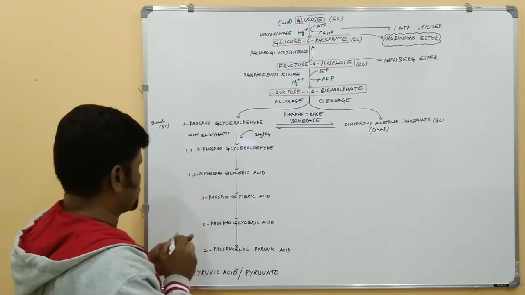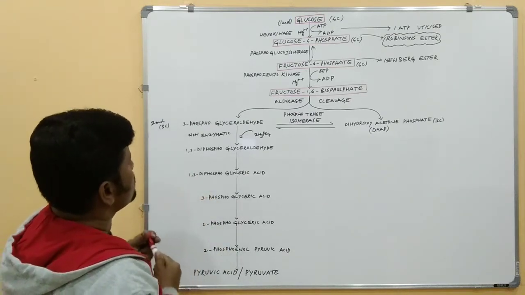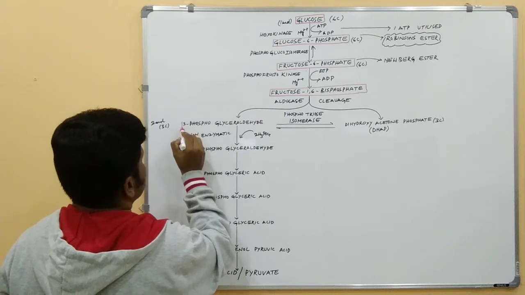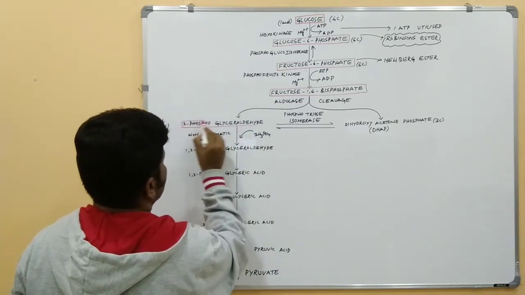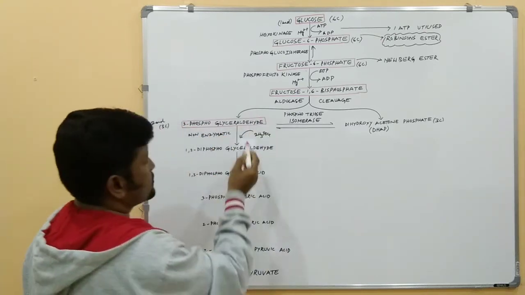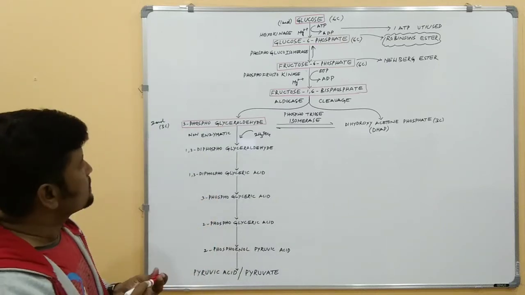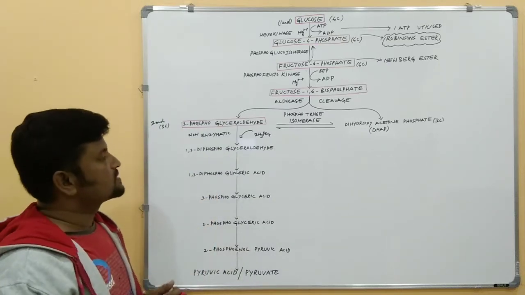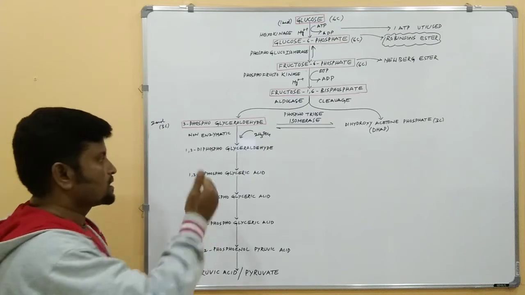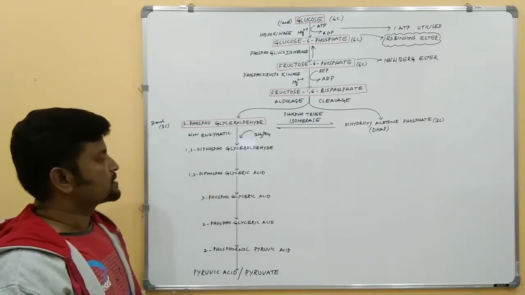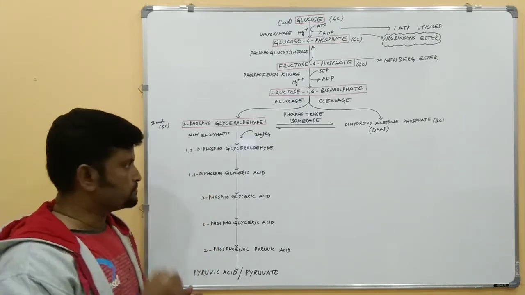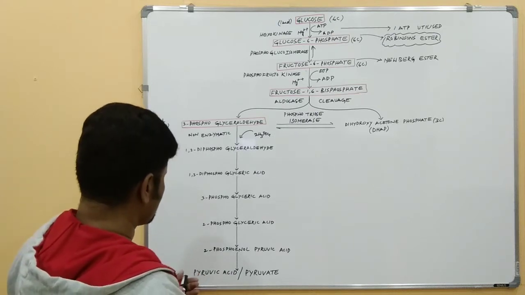So the next step: 3-phosphoglyceraldehyde is converted into 1,3-diphosphoglyceraldehyde, and phosphorylation is happening here. Now 1,3-diphosphoglyceraldehyde is converted into 1,3-diphosphoglyceric acid. What is happening here?